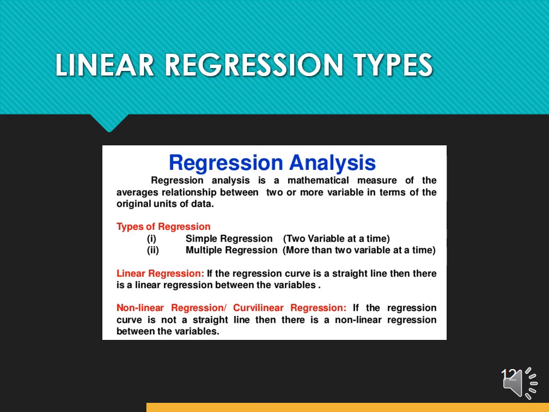If I talk about linear regression, if the regression curve is a straight line, then there is a linear regression between the variables. And if I talk about non-linear regression, if the regression curve is not a straight line, then there is non-linear regression between the variables.